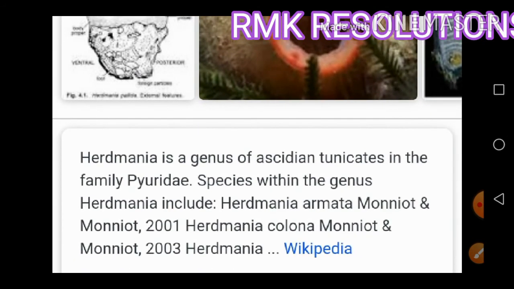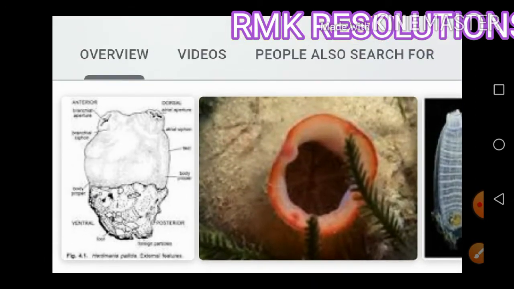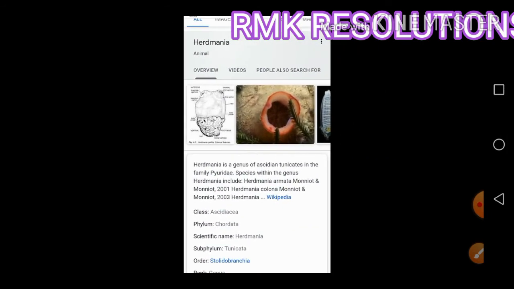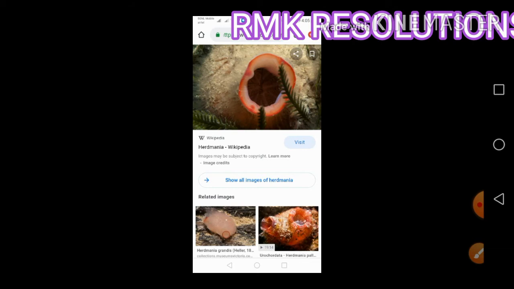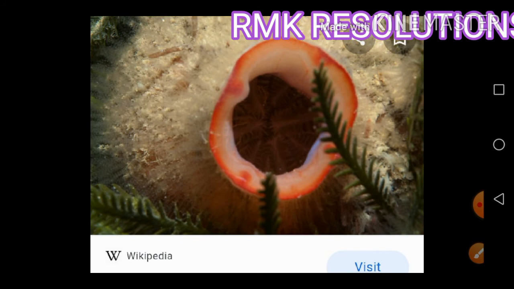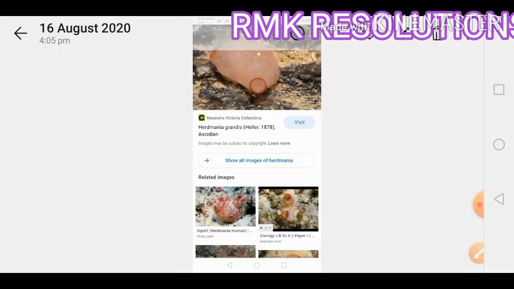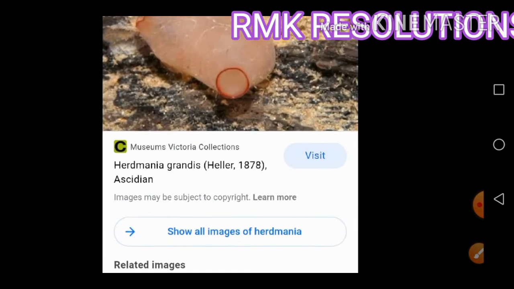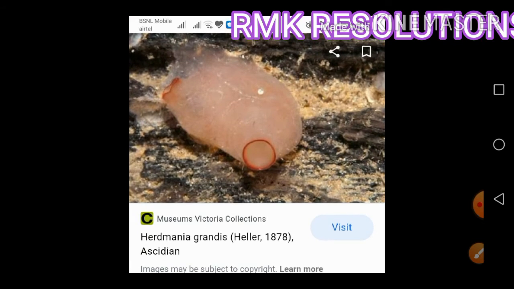Hardmania is a genus of ascidian tunicates in the family Pyuridae. Here you can see pictures of Hardmania, and this is Hardmania grandis.